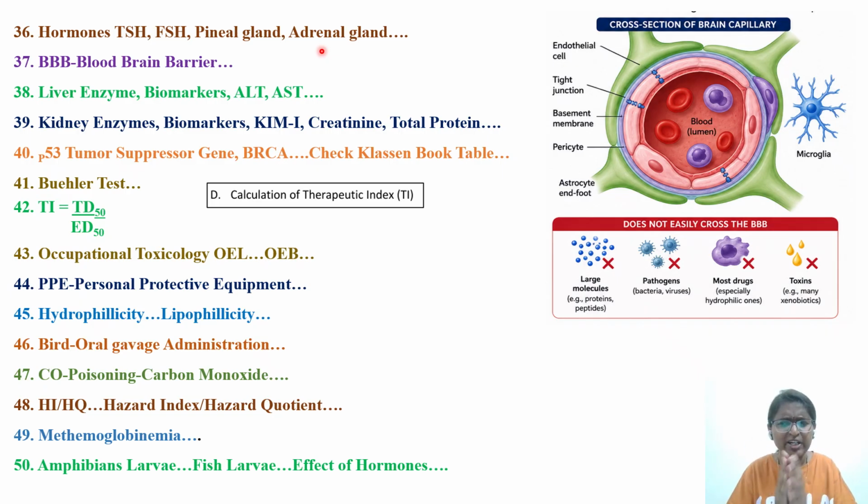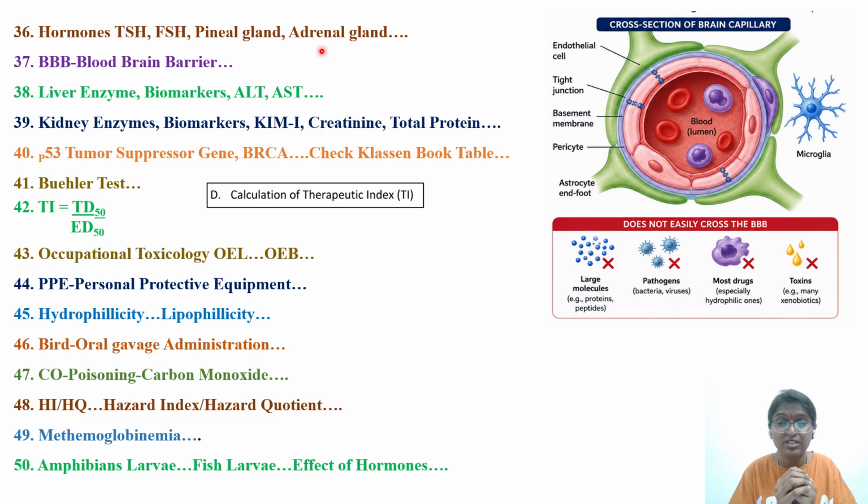Next, with respect to biomarkers, they keep asking about either liver biomarkers or kidney biomarkers. In my exam, they asked about liver enzyme biomarkers, ALT and AST. For the kidney also they asked KIM-1, creatinine and total protein. Another thing is with respect to cancer; they have asked about biomarkers only.